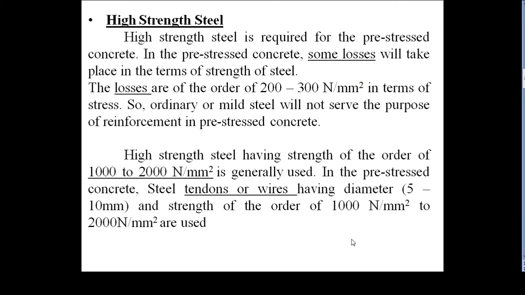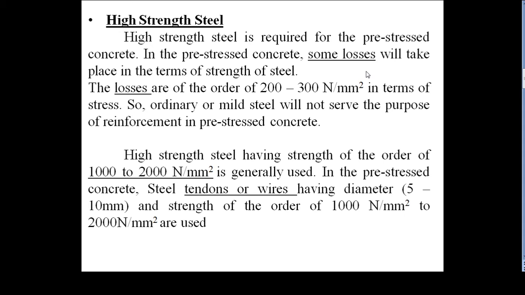Then high strength steel is required for prestressed concrete. In prestressed concrete some losses will take place in terms of the strength of steel. Those losses are due to elastic shortening, shrinkage of concrete, creep of concrete, relaxation of steel, anchorage slip and frictional losses.